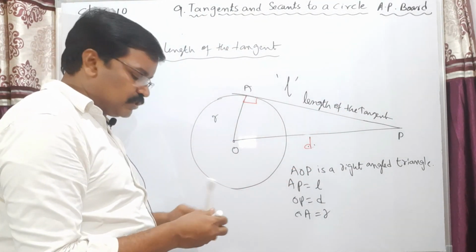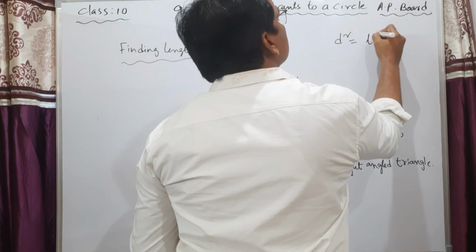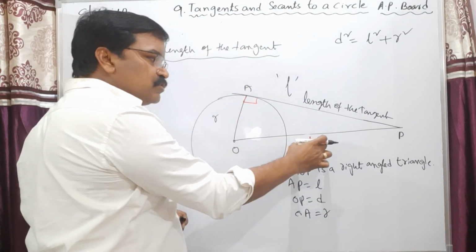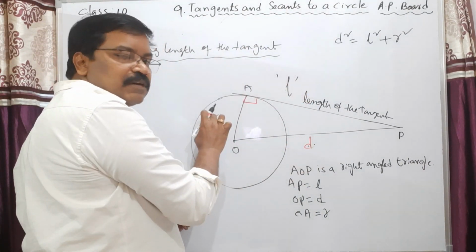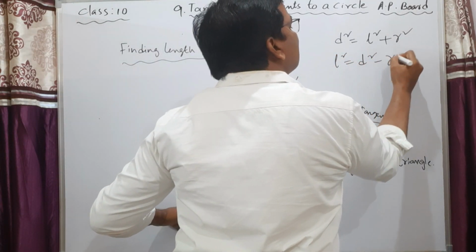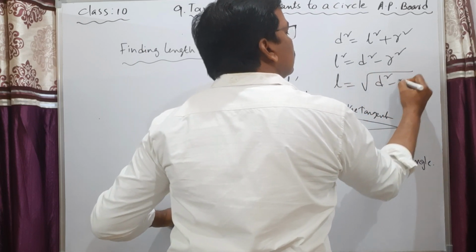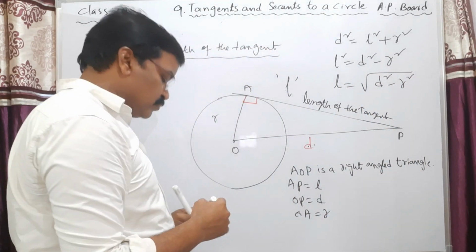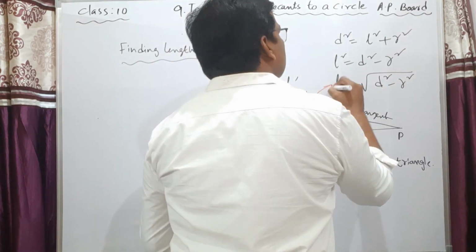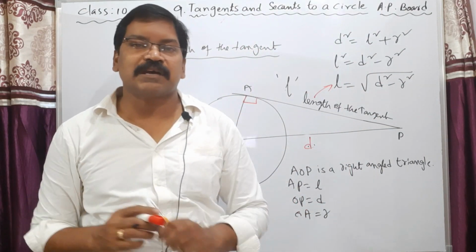Now according to Pythagoras theorem, the square of the hypotenuse is equal to the sum of the squares of the other two sides. That means d square is equal to l square plus r square. So l square is equal to d square minus r square. Finally, l is equal to the square root of d square minus r square. Therefore the length of the tangent to the circle is l equals root of d square minus r square.